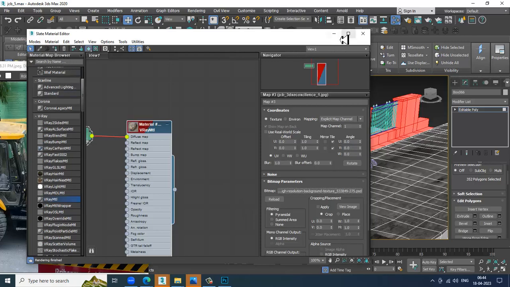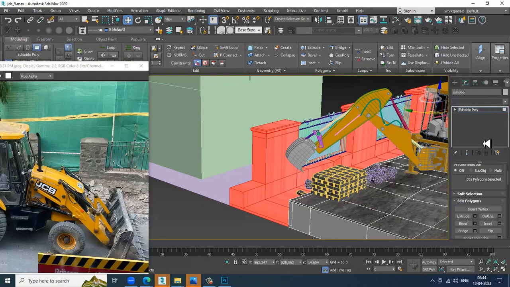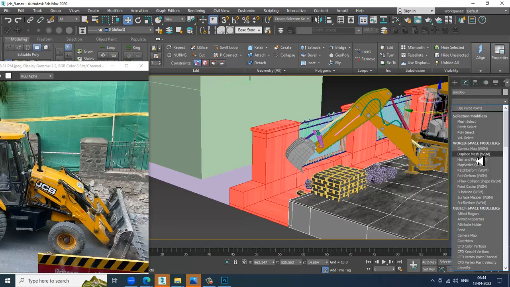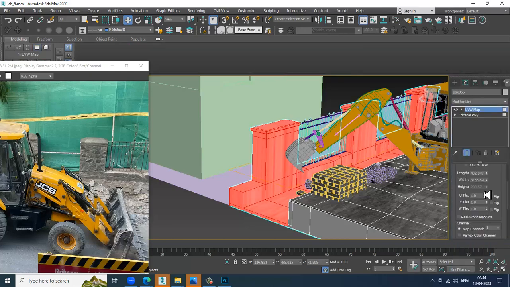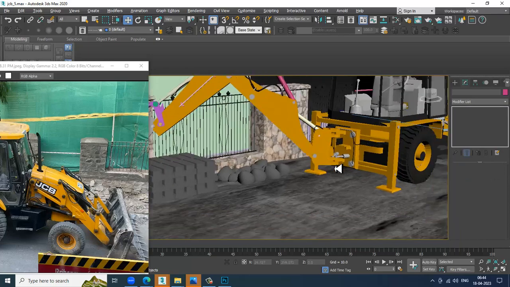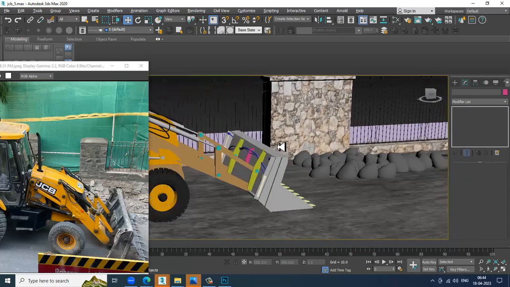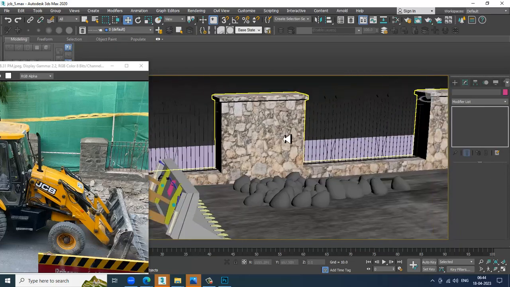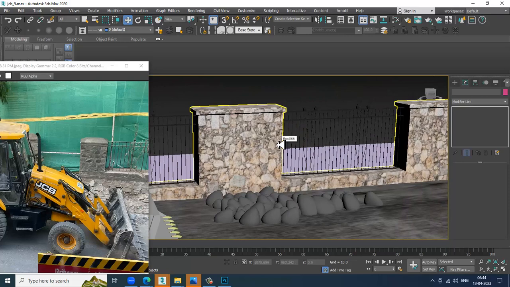We can just assign it, and let's go into the UVW map. Set it as a box, and slightly we can adjust this as required. We can put the textures in this way and adjust it.